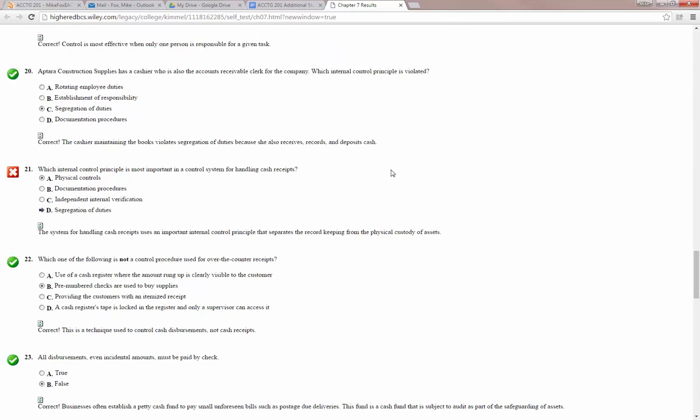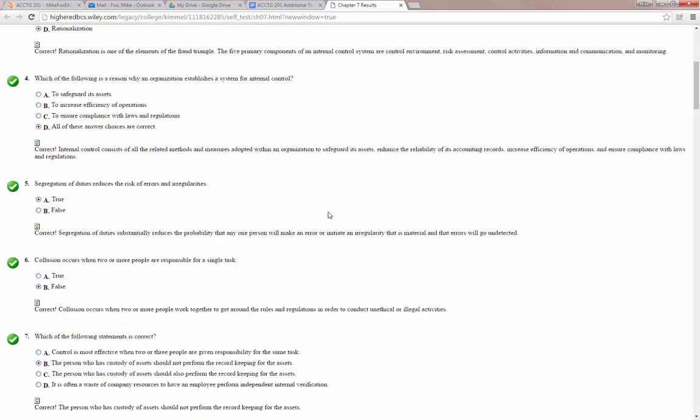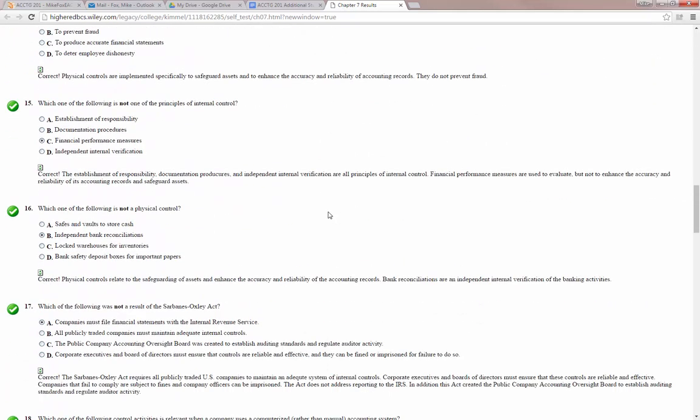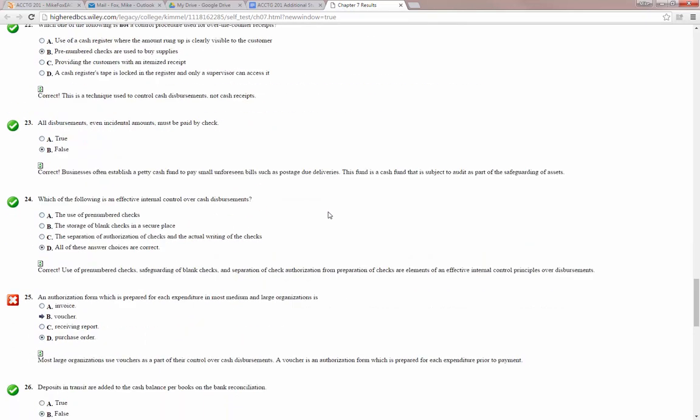It says I got 94%. So let's see which ones I missed. Did good, all the way down until number 21. Which internal control principle is most important? And they're saying I put physical controls, but the correct answer was segregation of duties. I think I said as I was doing that I could make an argument for segregation of duties, so apparently that's the one they like, but I hate questions where it says most.